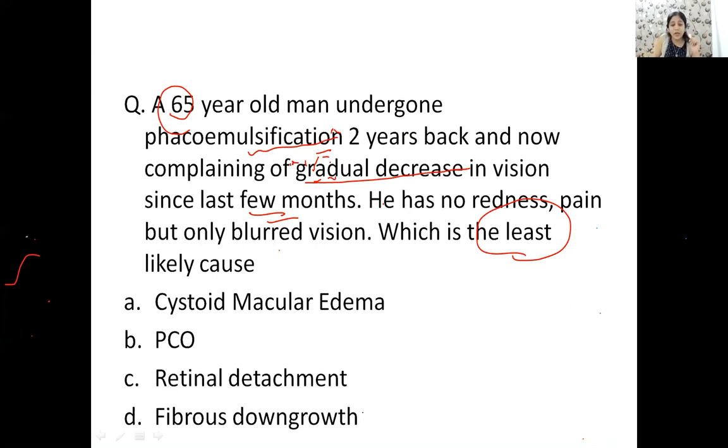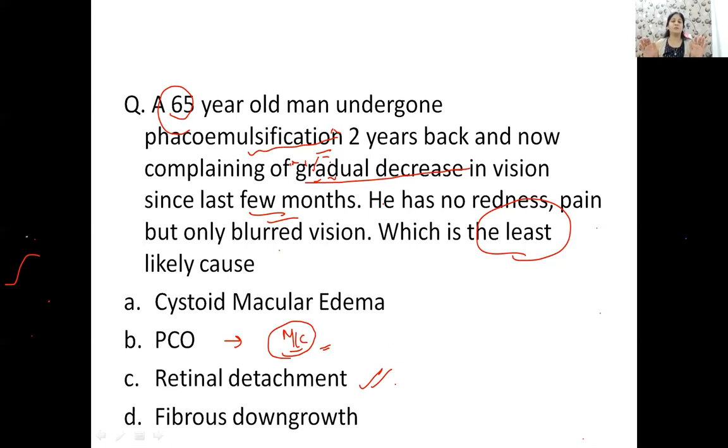See, what you are answering, the PCO, is the most common cause of such a presentation. Right? So a patient who has undergone a cataract surgery, if he comes to you with a gradual decrease in vision after a year or so, most common cause will be PCO. Okay, please remember, here I am asking you the least common. What will the least common be? Retinal detachment. Now guys, do you think this is a presentation of retinal detachment? Does retinal detachment present as a gradual decrease in vision?